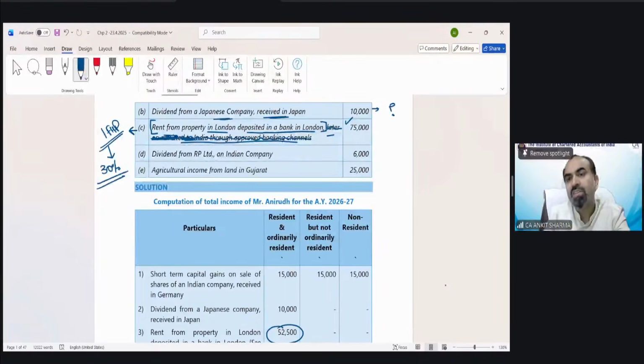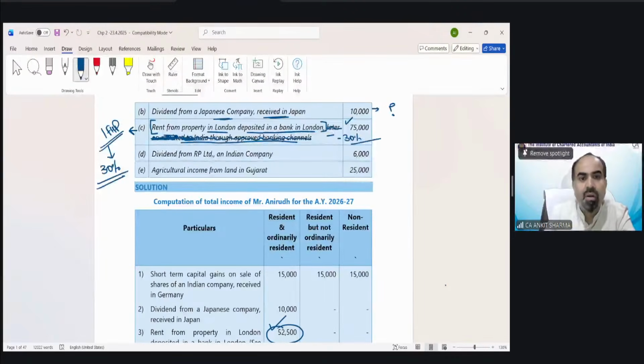So out of this 75,000, we deducted 30%. You must be thinking what is happening. Do not worry about it. This is the provision of income from house property. When we read that chapter, you will understand why we are doing it. In the solution, they have already done it, but this is going to be discussed in income from house property. Whenever building rent is given, you have to deduct 30%. Clear? After deducting that, the remaining income would be 52,500.